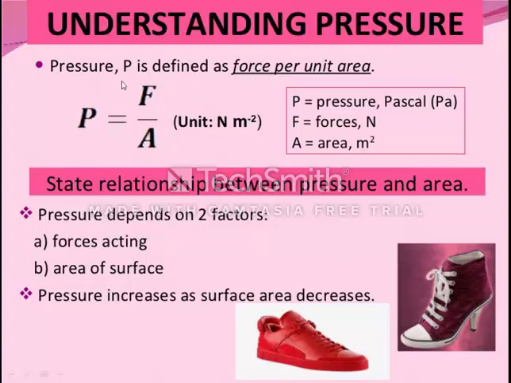So if the force is constant, and if the area increases, then what will happen? Pressure will decrease. On the other hand, if the force is constant and the area decreases, then the pressure will increase. It means pressure increases as surface area decreases. That is the case when we wear flat shoes or high heel shoes. There is a difference: the pressure exerted by high heel shoes is very high in comparison to flat shoes.